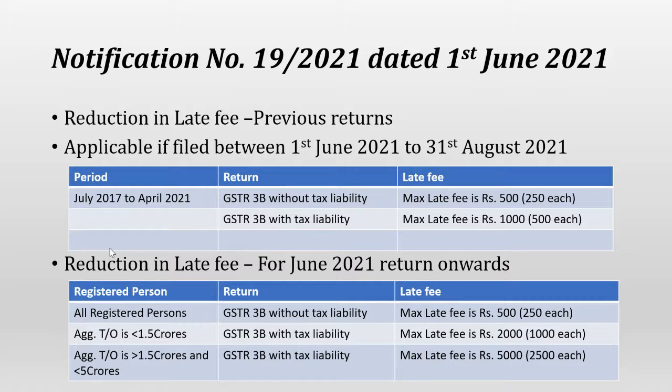Here, for all the registered taxpayers who are going to file GSTR 3B without any tax liability, the maximum late fee is 500 rupees, that is 250 each in CGST and SGST. However, when there is a tax liability, a different late fee has been prescribed depending upon the turnover. When the aggregate turnover is less than 1.5 crore in the previous year, now the maximum late fee is capped to 2000, that is 1000 each in CGST and SGST. And when the aggregate turnover is more than 1.5 crore but less than 5 crore rupees, for them the maximum late fee is capped to 5000 rupees.